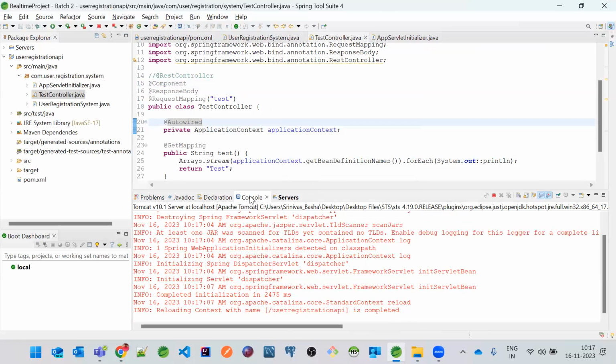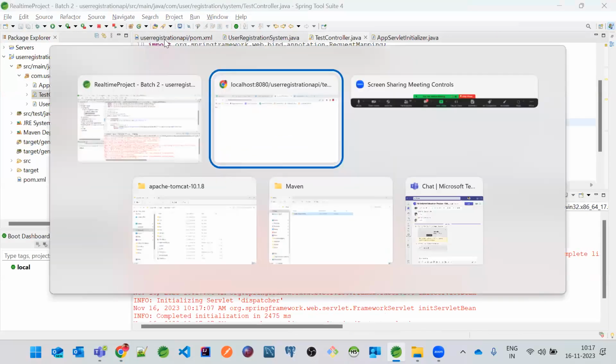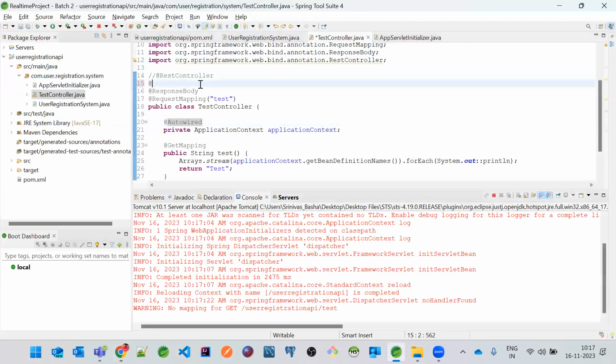It has not started yet. Yeah, it has started now. So if I just go and refresh this, it will not work. So whenever we have @RequestMapping, it should have @Controller or @RestController only. Then only you will be getting the response.